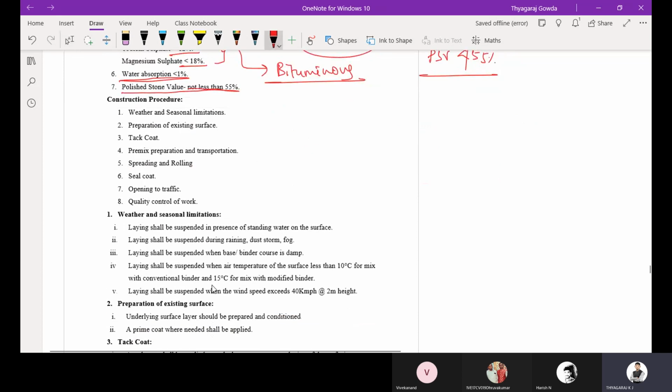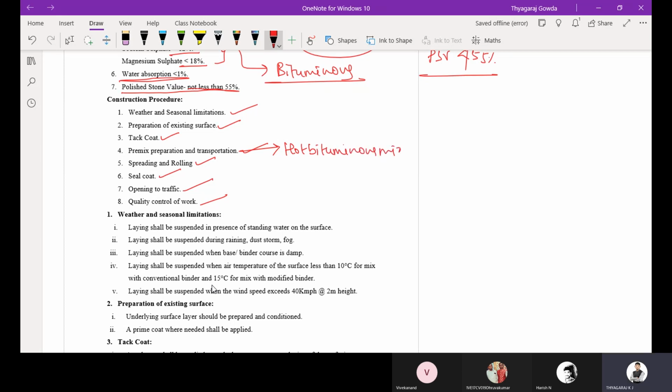Then what are the construction steps, or the construction procedure, we are going to follow? First one is weather and seasonal limitations. Then existing surface preparation, then application of tack coat, premix preparation and transportation, then spreading and rolling, seal coat, opening to traffic, and quality control work. And here the premix is prepared in the hot bituminous mix plant.